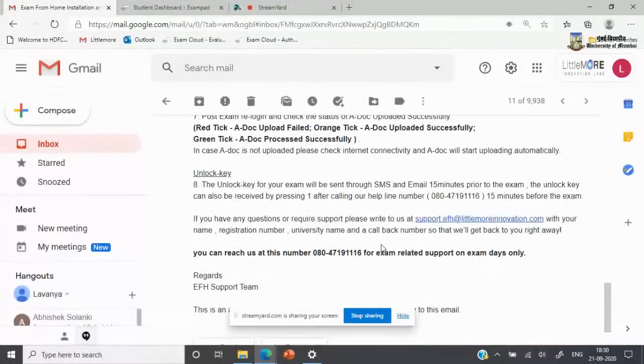A few things that I would like to reiterate once again. This application can be downloaded, students, on both Windows as well as Android machines: Windows desktops or laptops, and Android smartphones. Kindly follow the minimum configuration or device requirements that will be given to you in your email, based on which you can choose which device you would like to download this application on.